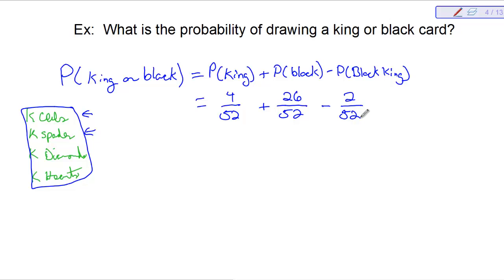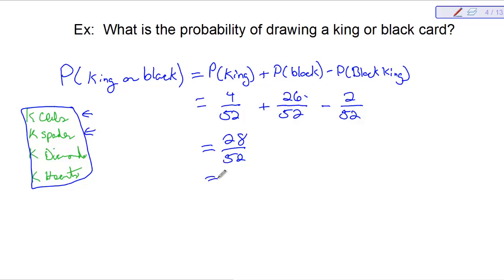So now I'm looking at 4 plus 26, that's 30, minus 2, that's going to be 28 out of 52. And we need to simplify that.